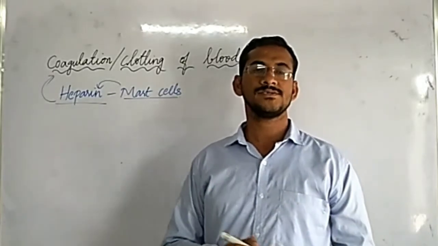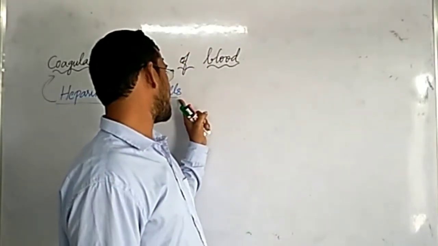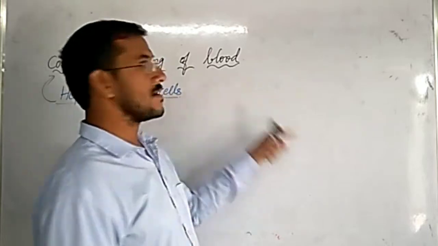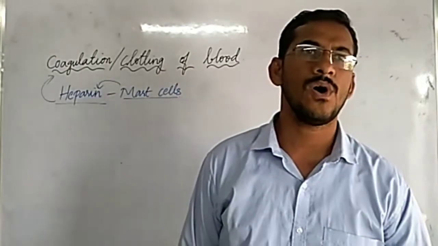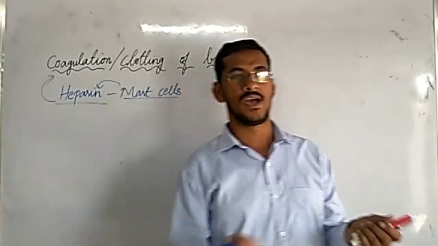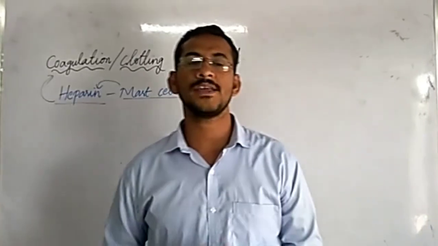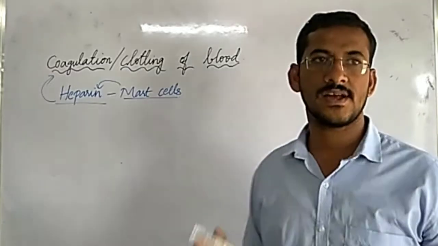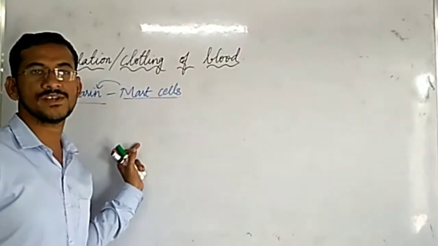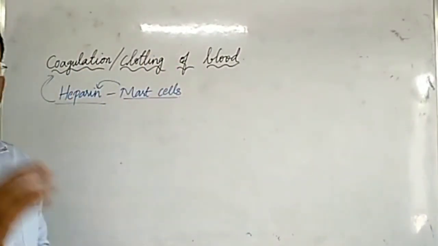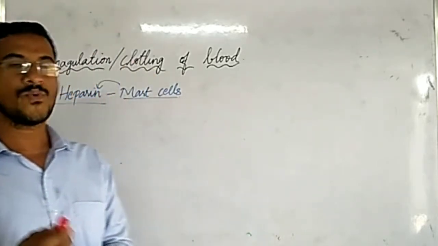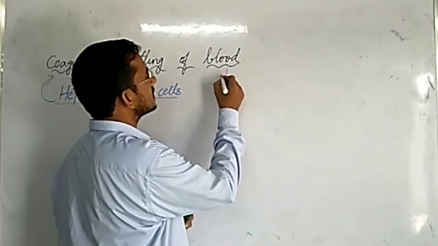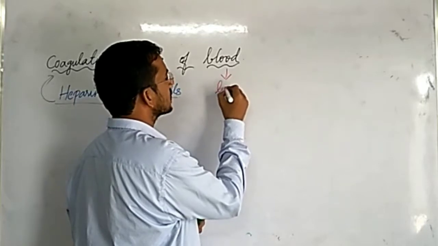then what happens? Immediately it clots. So how does the clotting process occur? Let us see. And if blood does not clot, what happens? Let us see that condition. So before going to that, let us understand what blood is. We know that blood is a fluid or a liquid.